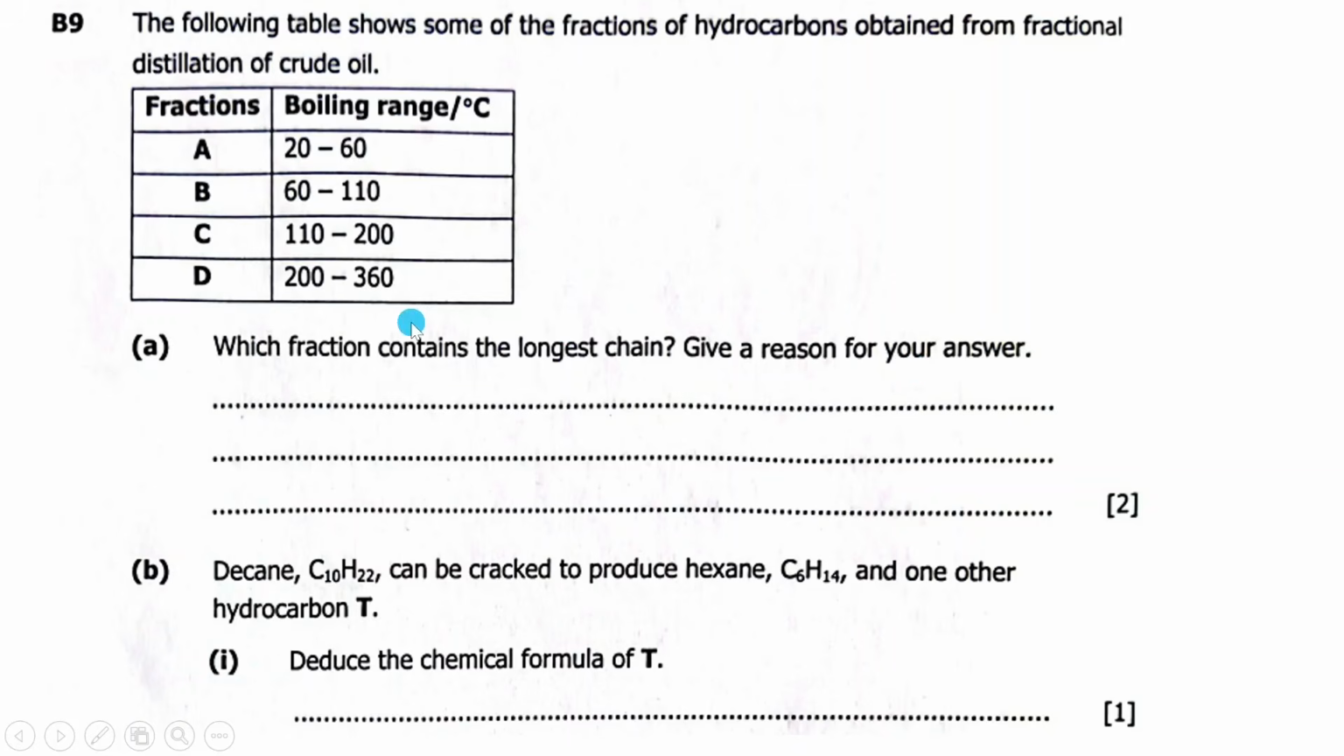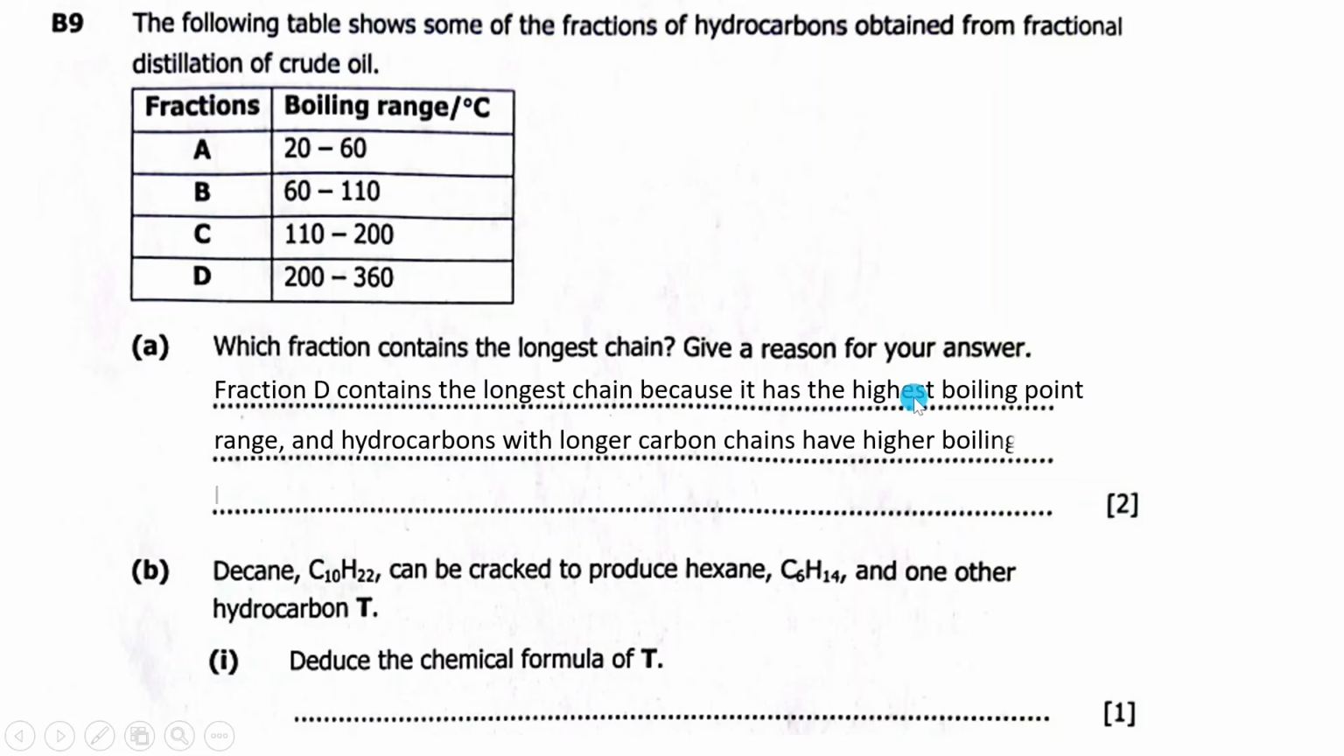So the one which contains the longest chain must have a higher boiling point. So in answering here, we'll say fraction D here contains the longest chain because it has the highest boiling point range, and hydrocarbons with longer carbon chains have higher boiling points due to stronger intermolecular van der Waals forces. Then B, decane, which is C10H22, can be cracked to produce hexane, which is C6H14, and one